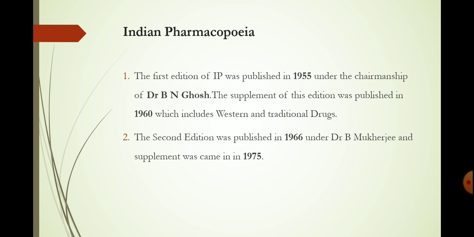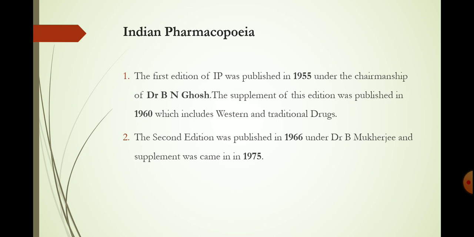After independence, the first edition of the Indian Pharmacopoeia was published in 1955 under the chairmanship of Dr. B. N. Ghosh, and the supplement for the first edition was published in 1960. The supplement contained both Western and traditional drugs.